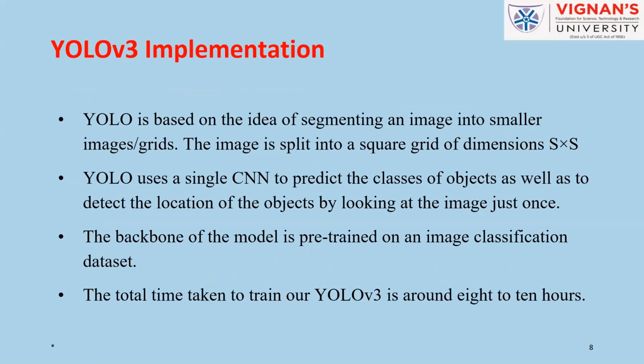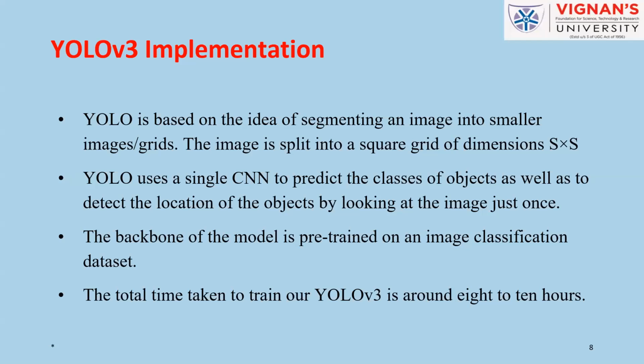Coming to the implementation part, the basic working of YOLO is that it divides the image into smaller grids, and using these small grids, it processes the CNN architecture to look and identify each object by looking at the features, shapes, and sizes of the objects.